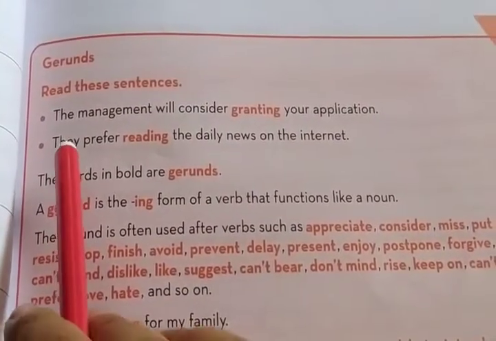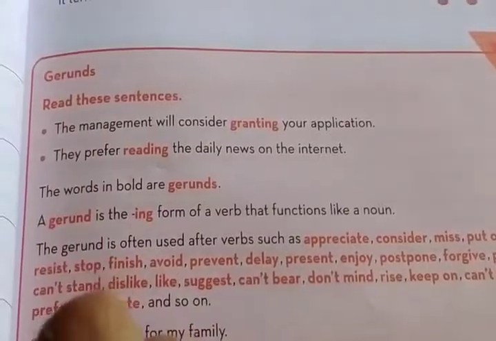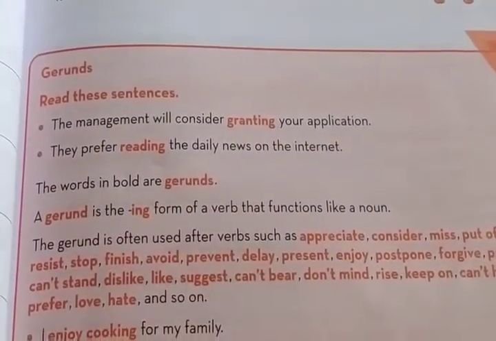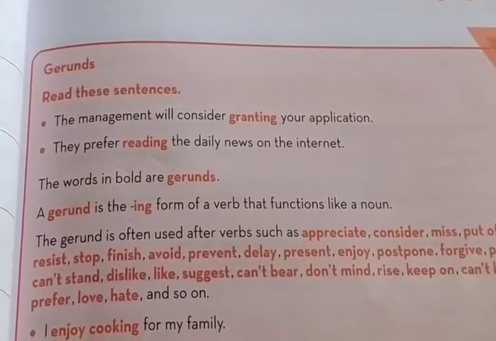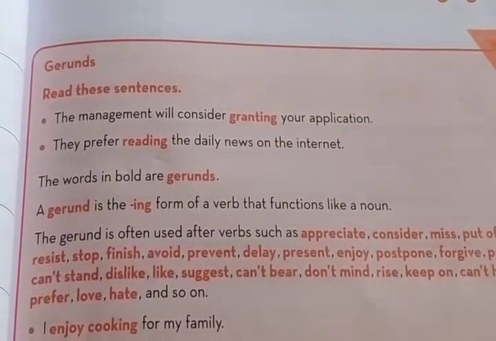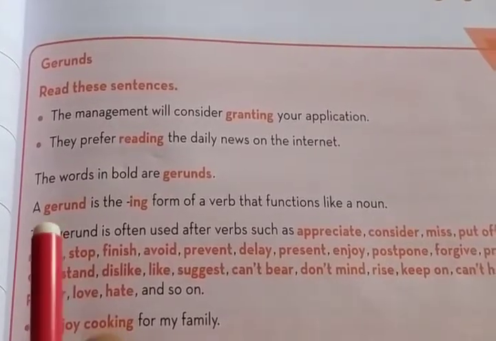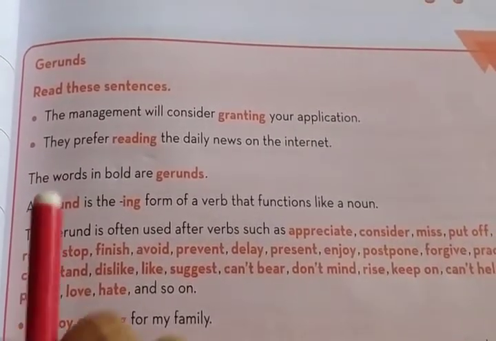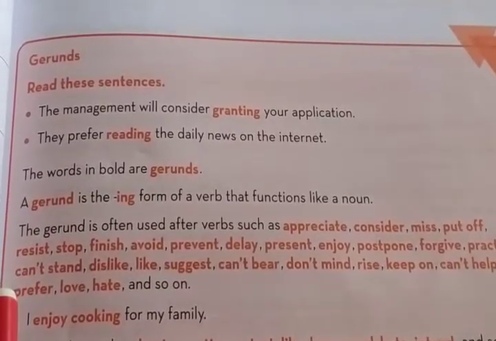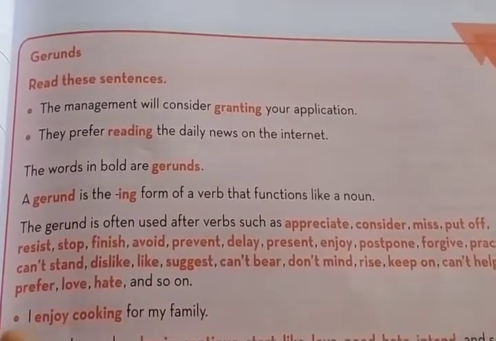Next, I am analyzing gerund. What are gerunds? So you have learned about participles, when d, ed, and ing are added to the main verb, and those verbs act as an adjective and verb also. These forms of verbs are called participles.